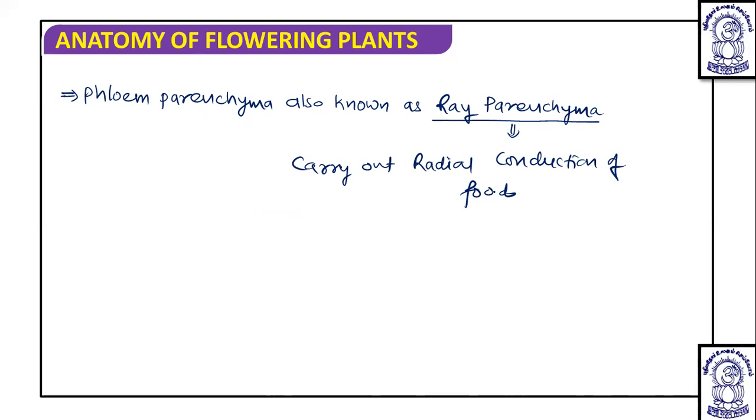Okay, so this is the things with respect to the phloem parenchyma.